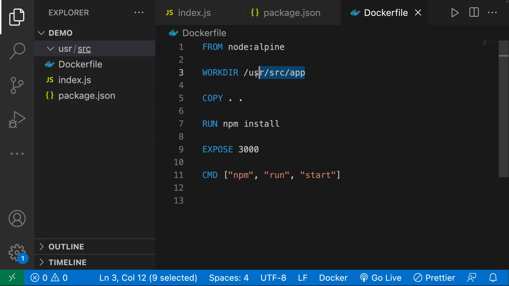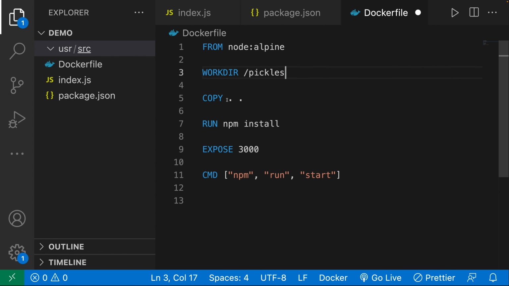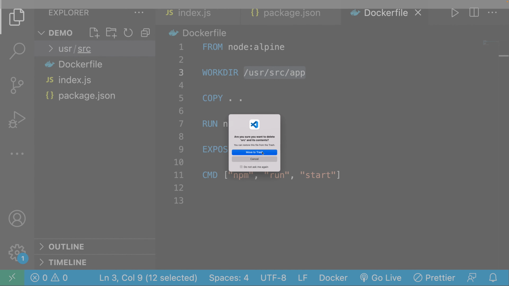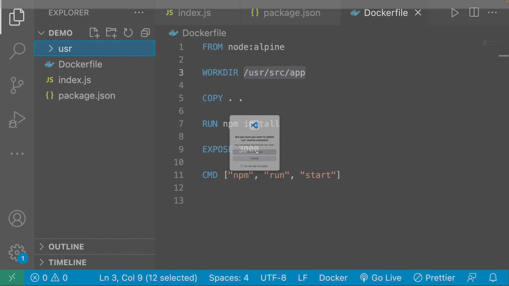Now, if we want, we can also have it be whatever. We can also have it be pickles if we wanted to, and it's going to create a pickles directory inside of this container, and that is where all of our code is going to live. But of course, we don't want to call it something like pickles. We want to call it something more professional, like so. All right, so that is the working directory. Let me just go ahead and delete this for now.